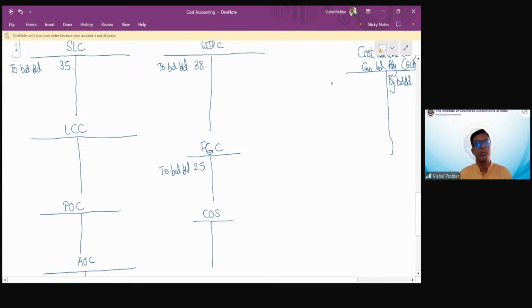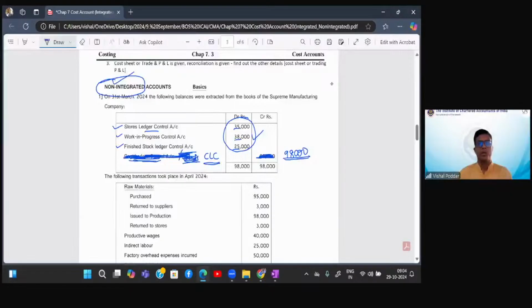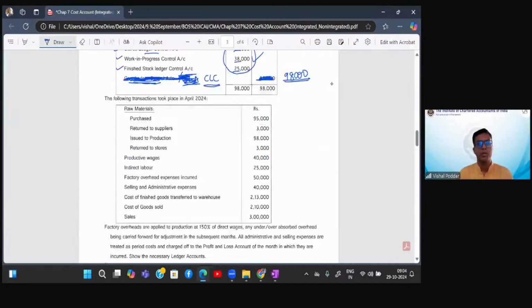So I've posted the opening balances. I'm writing the figures, which are amount, rupees in thousands. Now, what are the transactions that have taken place? Purchase of material, return to supplier, issue of material to production, and return from production to stores. Now, you should always pass the dual effect of each transaction.